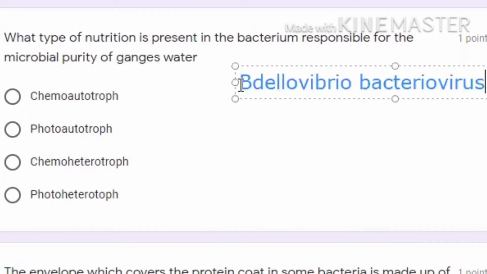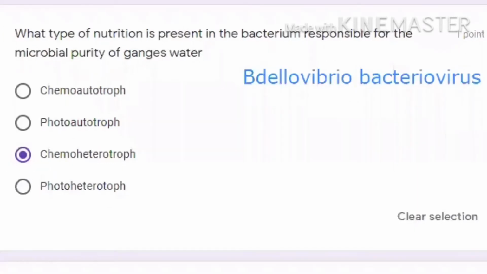It is growing in the space which is present between the cell wall and cell membrane, that is periplasmic space, and it is growing in the axis there. As a result, the host bacteria will be killed. Okay, so they are showing which type of nutrition? It means they are depending on another for their food. So the answer will be chemoheterotroph.